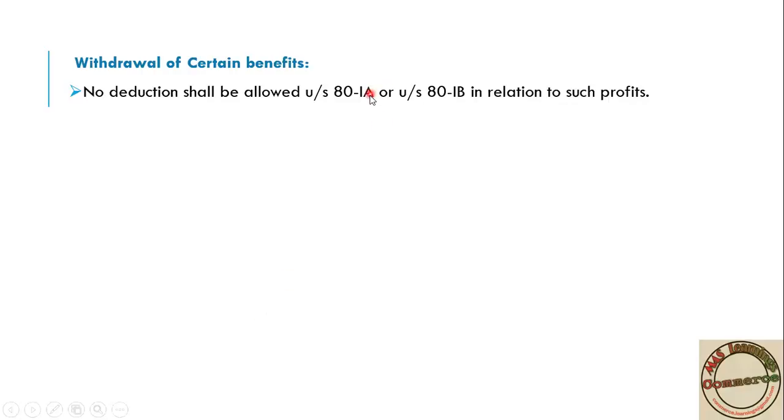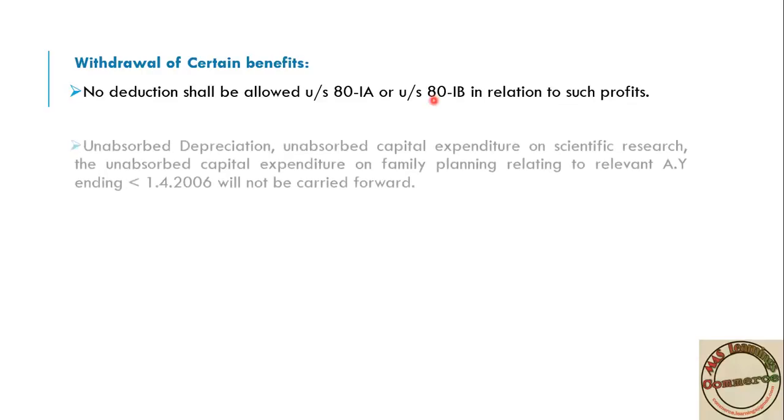That is, in infrastructure development, this 80IA will come. Development of infrastructure in backward area comes under 80IB. If you are starting a new business in special economic zone, you are not eligible to get two benefits. You only get one, that is section 10A, and these others you won't get.